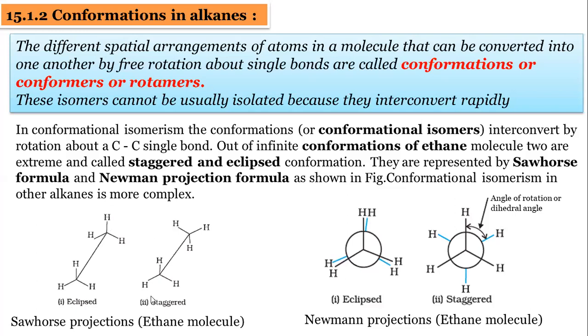But see this staggered conformation. In the staggered conformation, see the direction of the hydrogens attached to the front carbon, and see the direction of the hydrogens attached to the backside carbon. If it is rotated like this, the eclipsed can be converted into staggered. So these are the conformations of the ethane molecule.